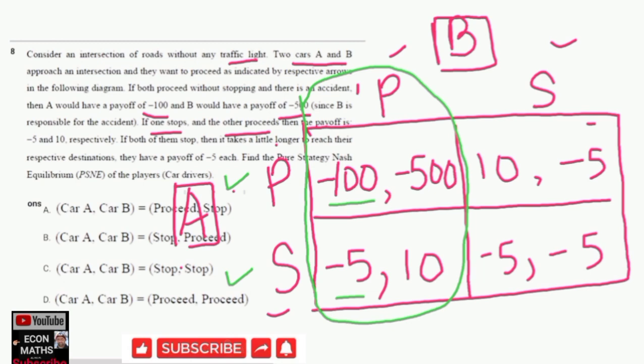Here we can see that -5 is greater than -100, so car A would choose to stop. If car B has chosen to proceed, because -5 is greater than -100, car A will choose this -5. So this is for the first column.